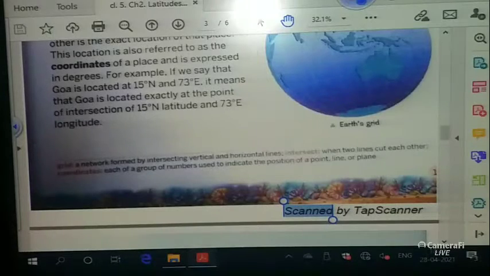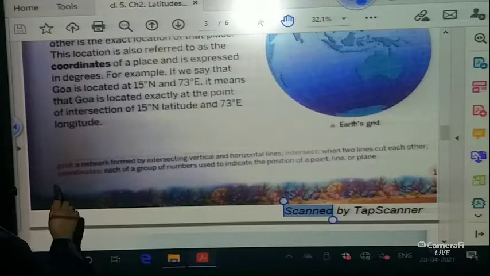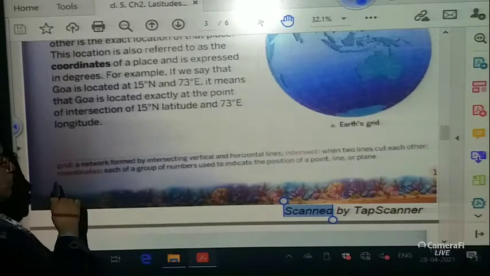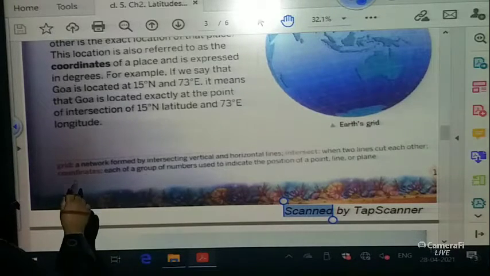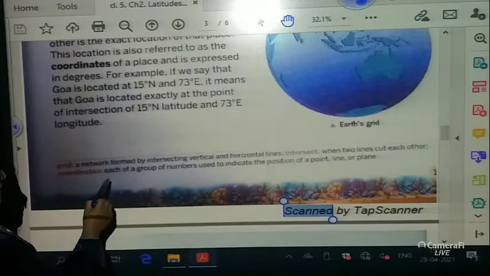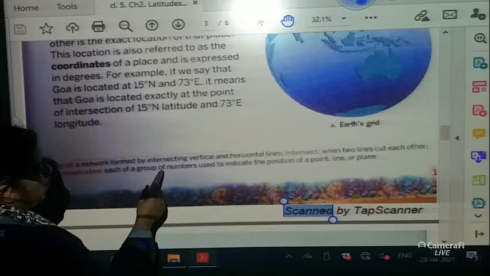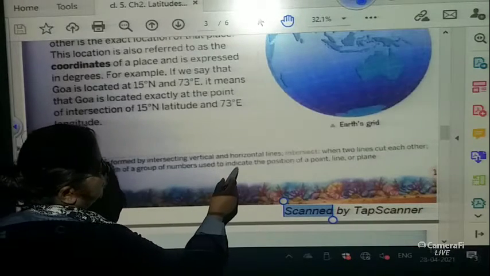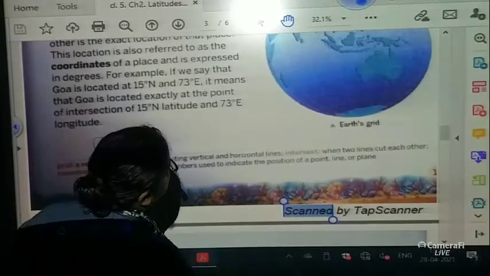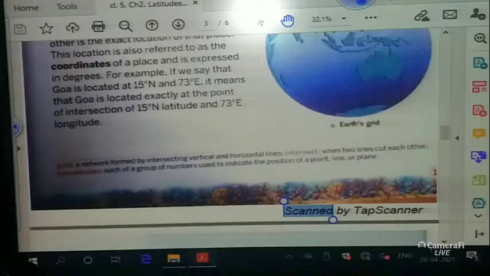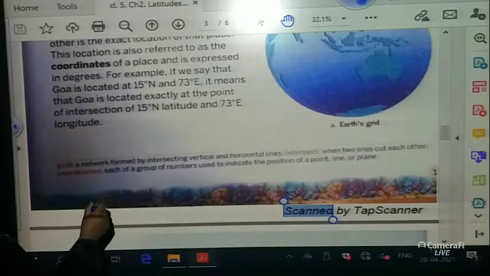Now here we have some words in red. You will have to learn these, as these are the meanings. Coordinates: each of a group of numbers used to indicate the position of a point, line or a plane.